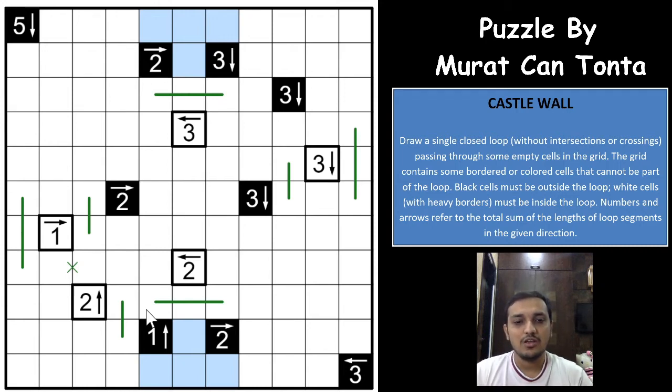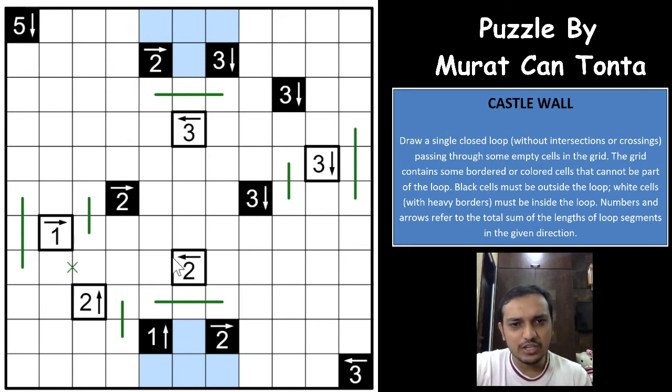Oh wow, what an excellent piece of breaking here, guys. I've never realized that there is such a breaking possible in a castle wall puzzle. If you see here, this one and this one are the most important clues in this castle wall puzzle. And the color of these two clues is also important. This is a black color and this is a white color, right?